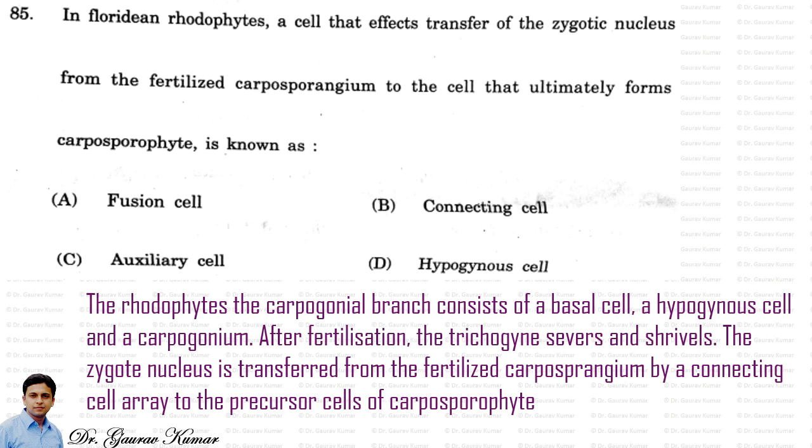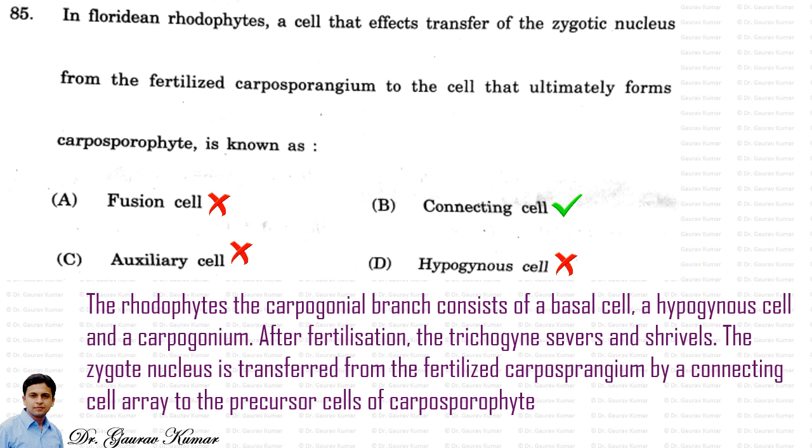Next question, in Floridian rhodophytes, a cell that effects transfer of the zygotic nucleus from the fertilized carpogonium to the cell that ultimately forms the carposporophyte is known as, the answer is connecting cell.